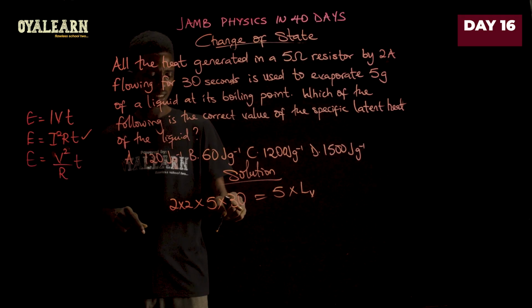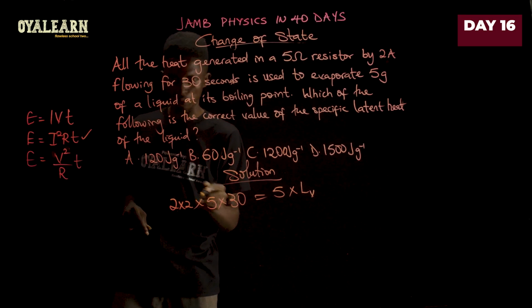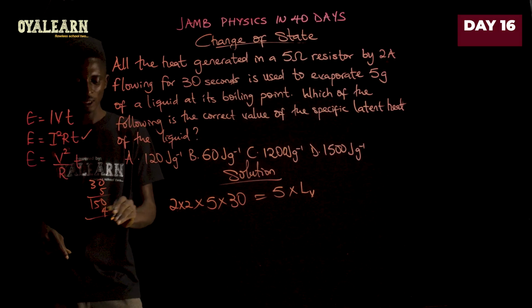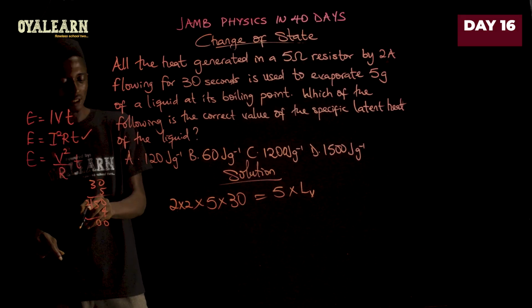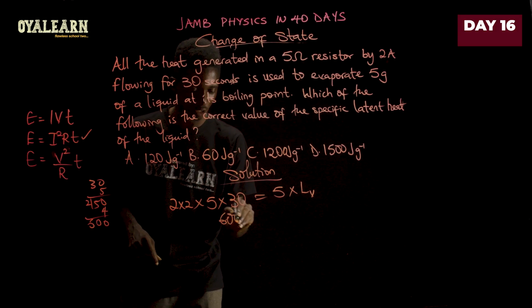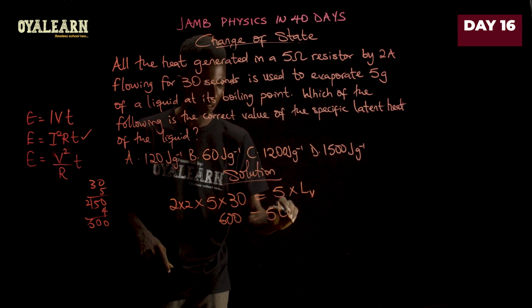Now, what do we have here? 5 times 30 times 4. That will give us what? So we have 30 times 5 here. This is 0. This is 15. So 150 times 4. And then we have 0. This is 20. 0 to carry the 2. 4 times 1 is 4 plus 2, we have 6. So everything here is 600 equals, now this is 5 LV.